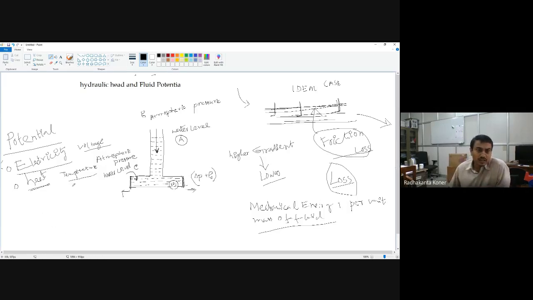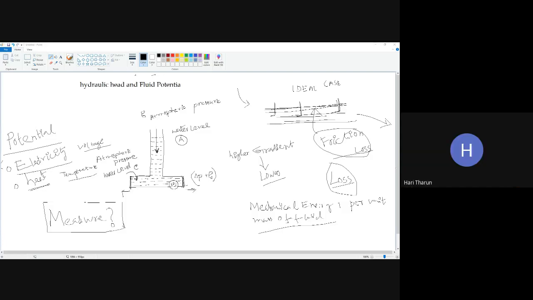Now the question is how we can measure that? Has anybody measured the potential in the fluid mechanics lab? Can anybody remember that you have measured the potential? Hari? Sir, I don't remember, sir.